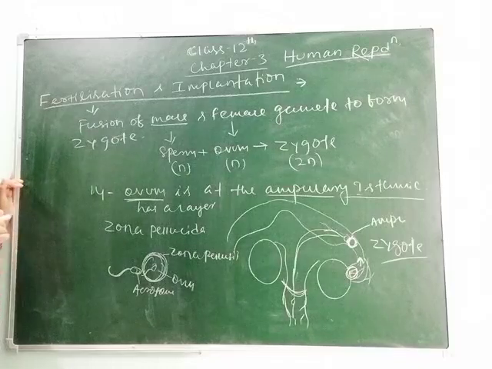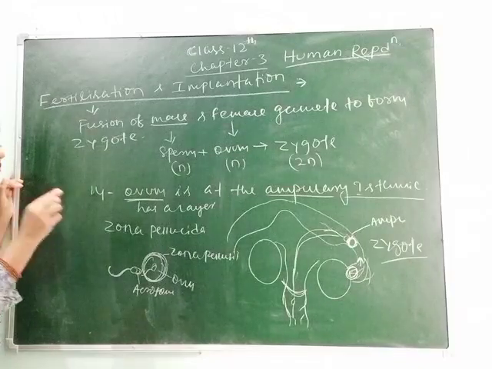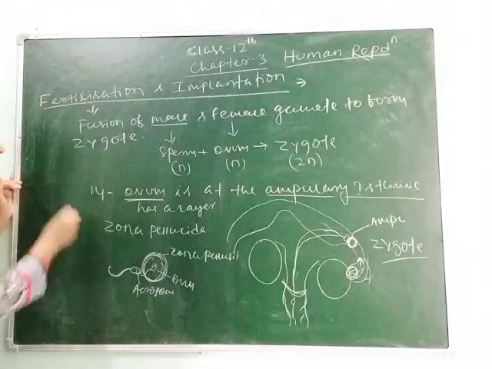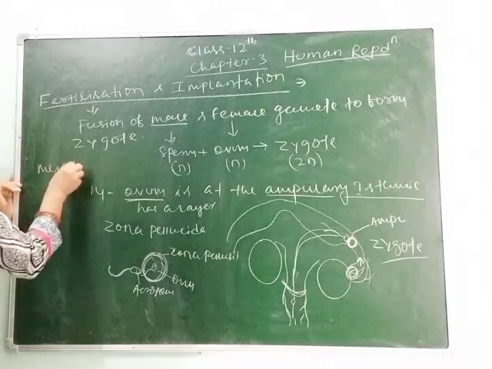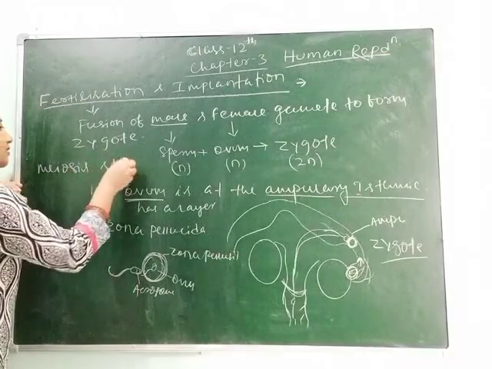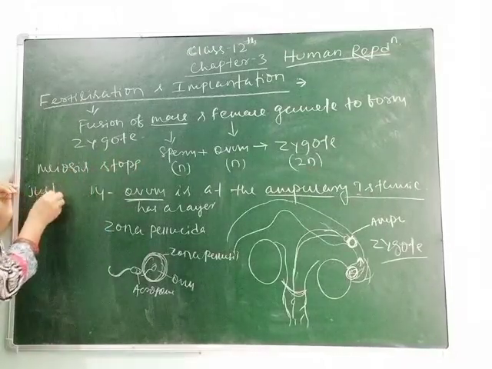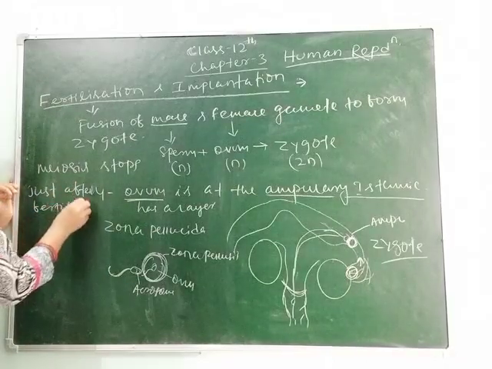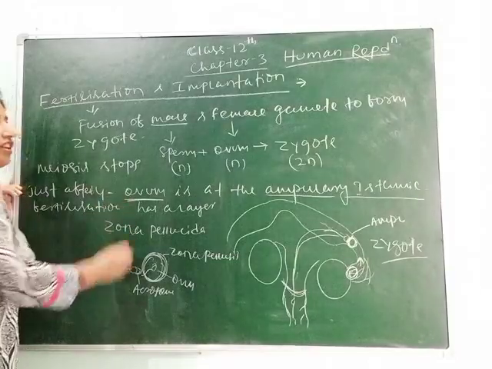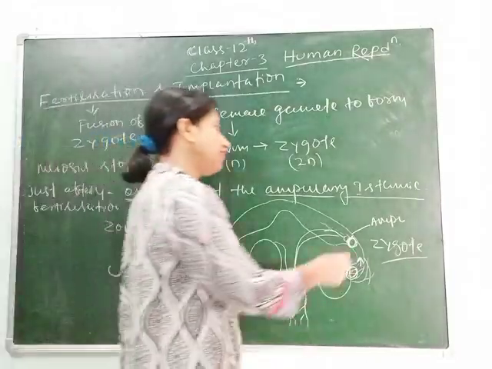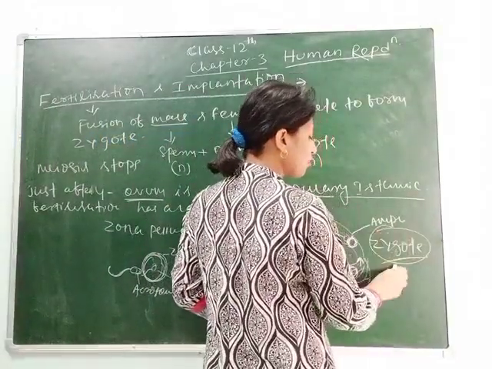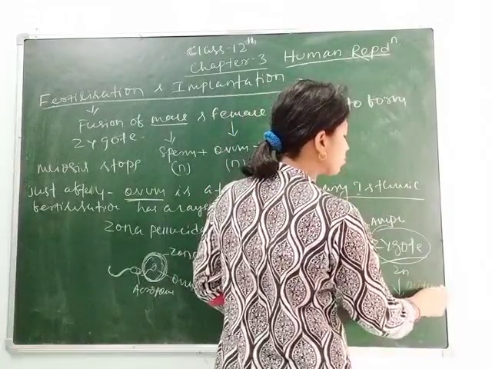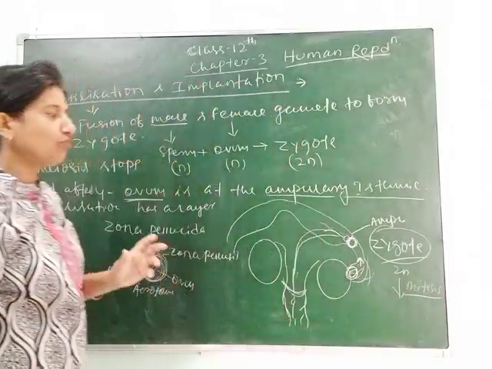Remember students, here I want to tell you another thing, that the meiosis of the ovum stops just after fertilization. And after meiosis stops, the zygote, as I have told you, contains 2n number of chromosomes, or it is diploid, so it goes through mitosis, meaning it enters embryogenesis.